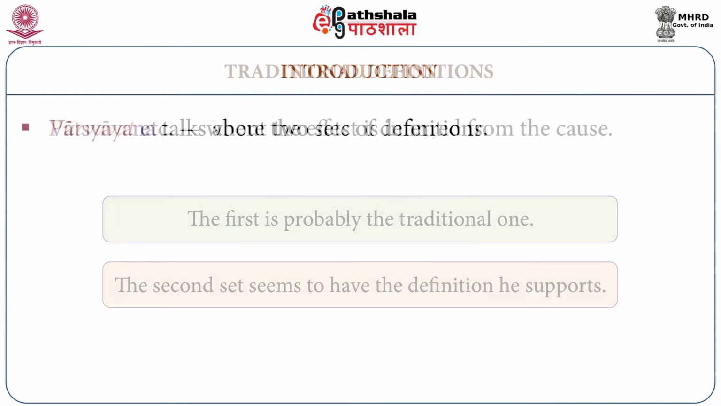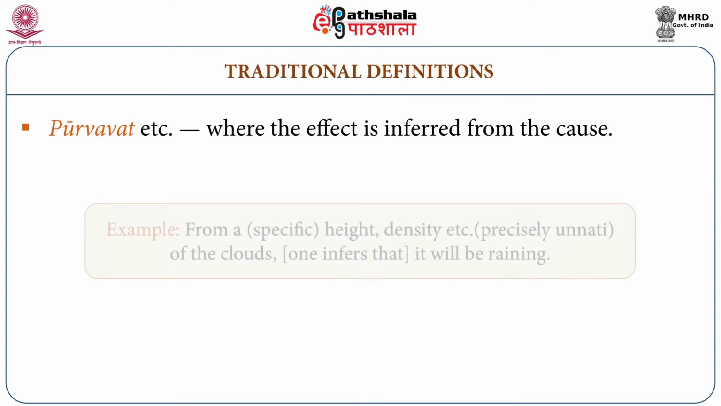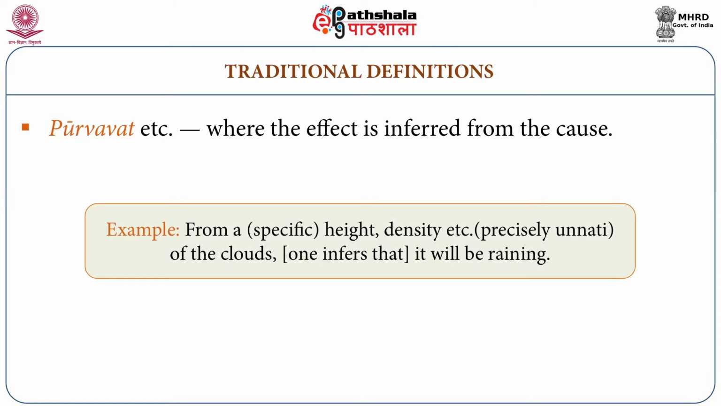The traditional definitions are: Purvavat anuman is where the effect is inferred from the cause. For example, from a specific height, density, etc., precisely unnati of the clouds, one infers that it will be raining. In this example, rain is inferred from its cause, clouds. So clouds are the cause and the effect is the rain.